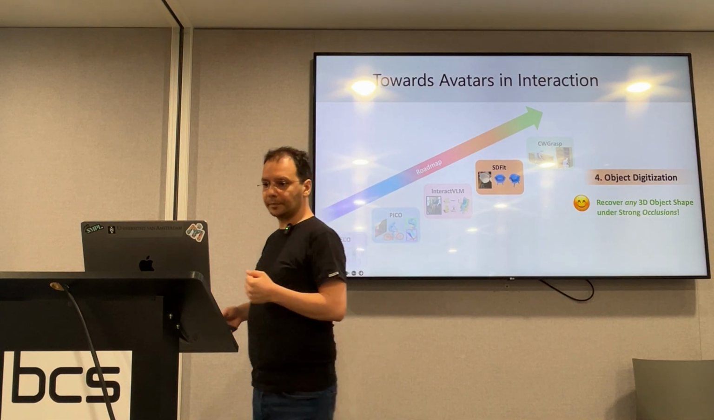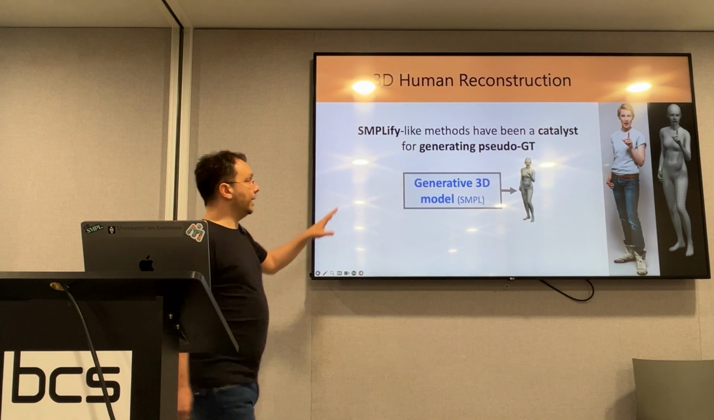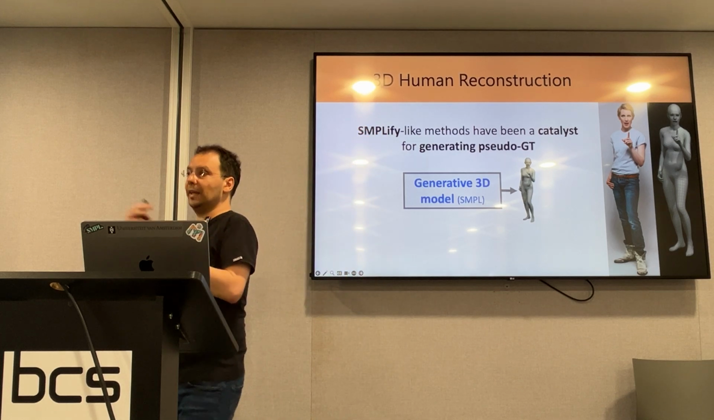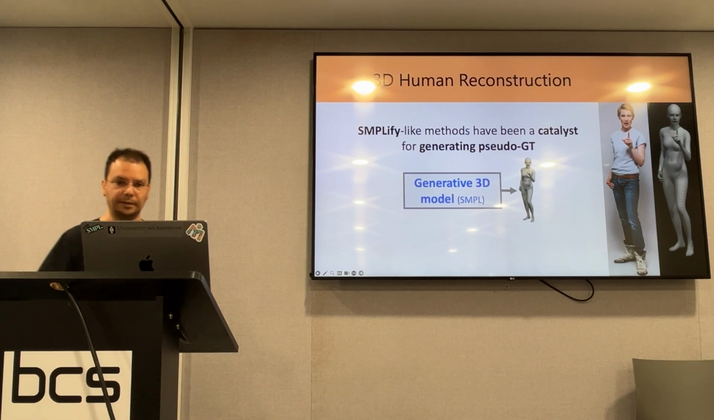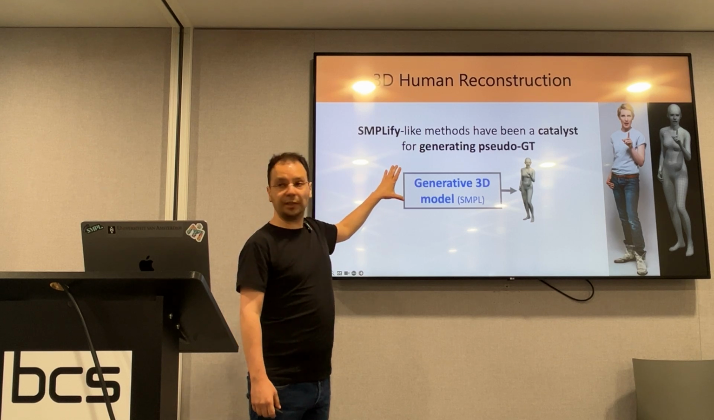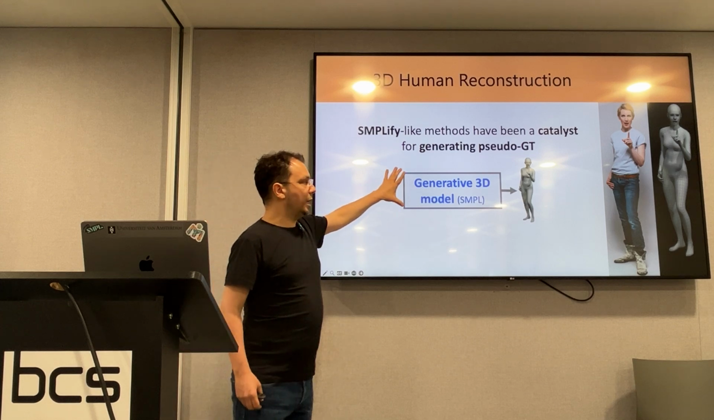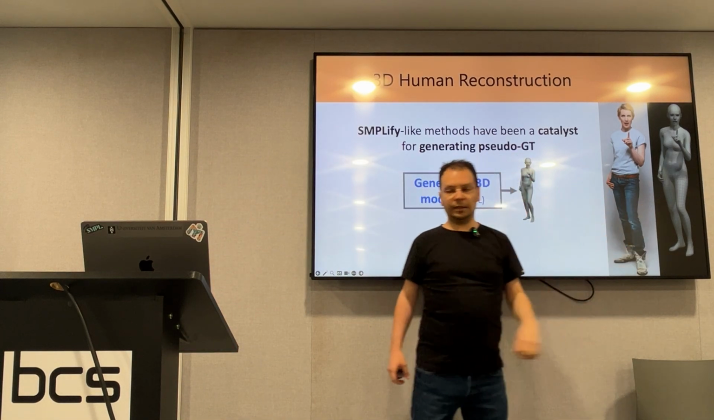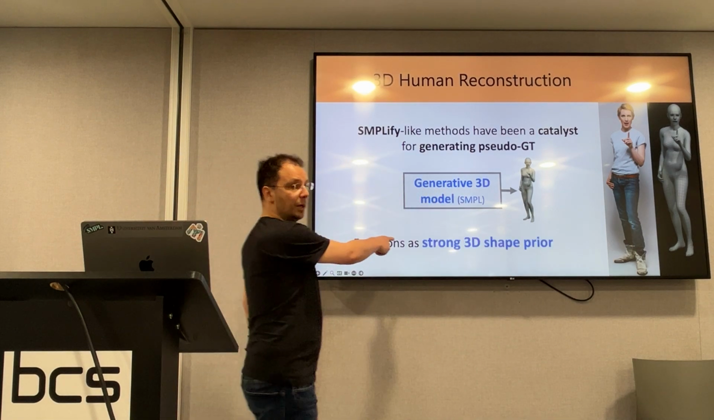And to tackle this, we get inspiration from the SMPLify method that we introduced earlier. And SMPLify-like methods have been a catalyst for the community. Why? Because they help us collect pseudo ground truth annotations for training whatever we want to train. And at the heart of this lies an explicit generative 3D model, which is the SMPL body model. In that sense, we generate hypotheses with our model, and we compare the hypothesis to the image until we get a nice reconstruction. So in a sense, this functions as a strong 3D shape prior.